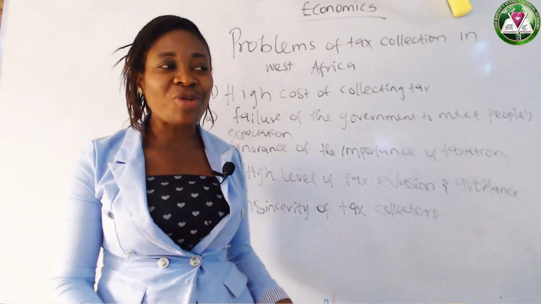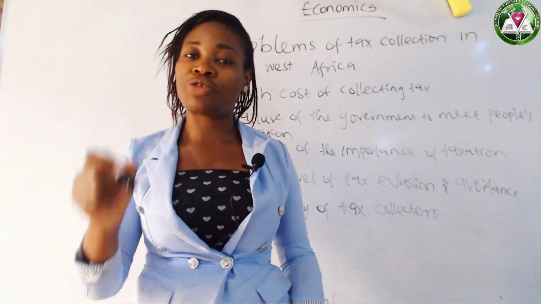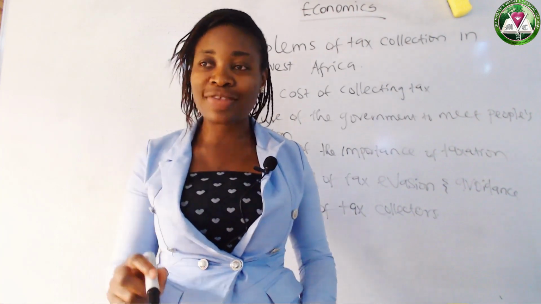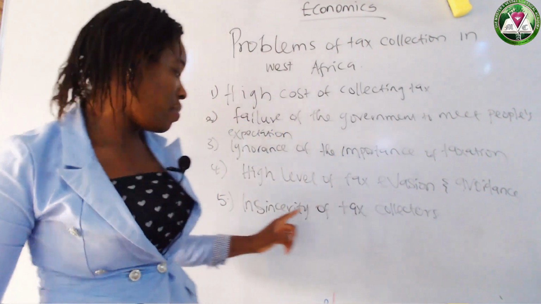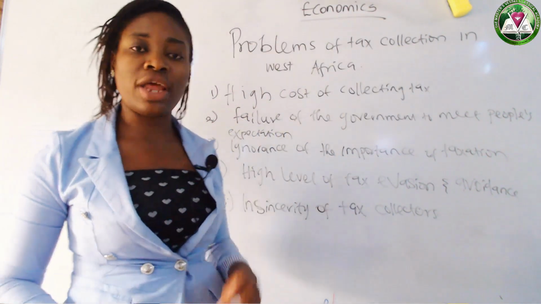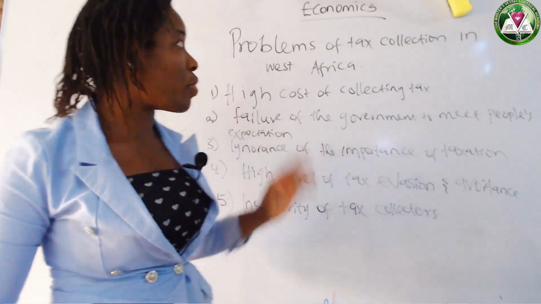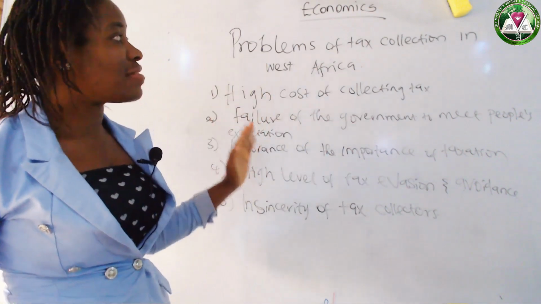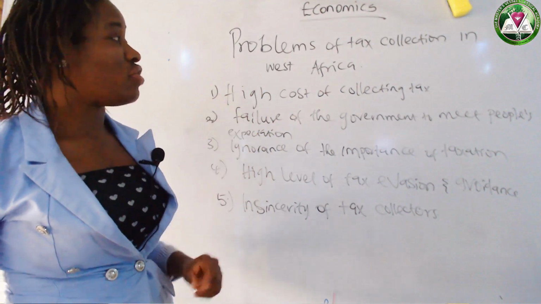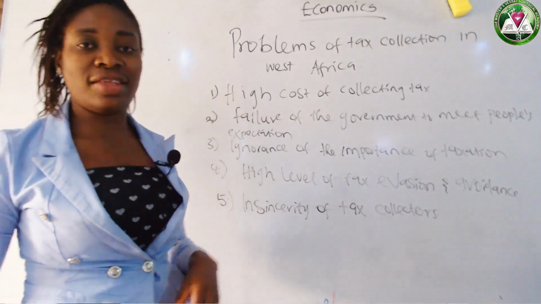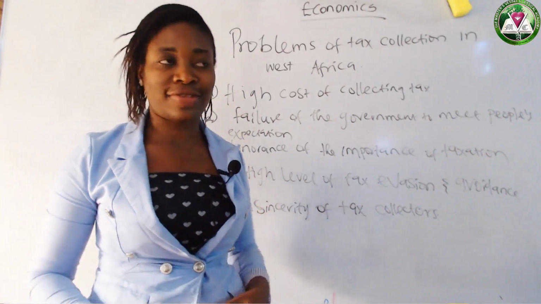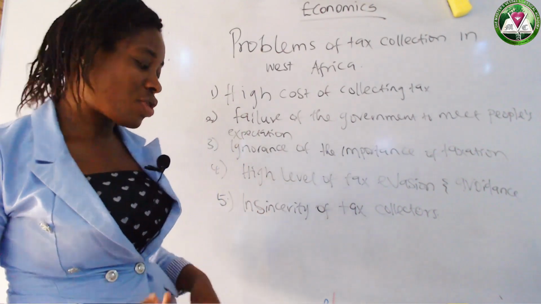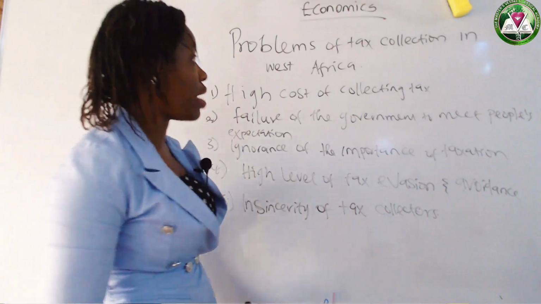And they will see someone whose income is very low, and they say, you must pay me tax, and they will levy them high. So that's insincerity on the part of the tax collectors. These are some of the problems of tax collection in West Africa. These are the problems we encounter while collecting tax. Now let's look at the types of tax that we have.